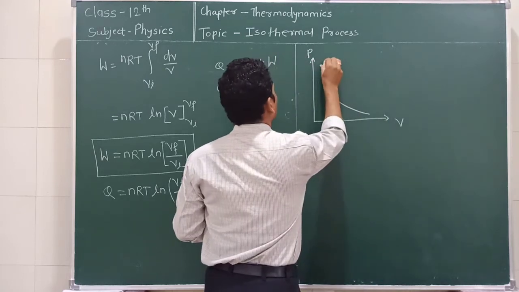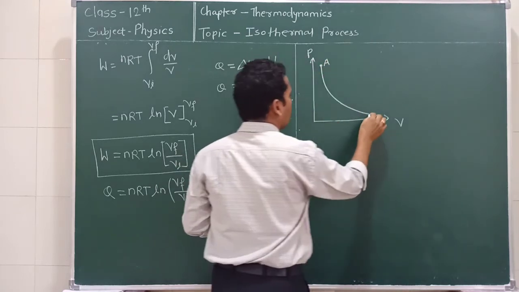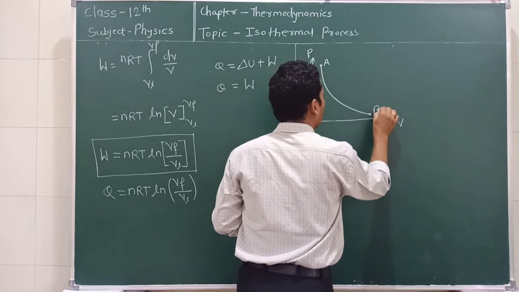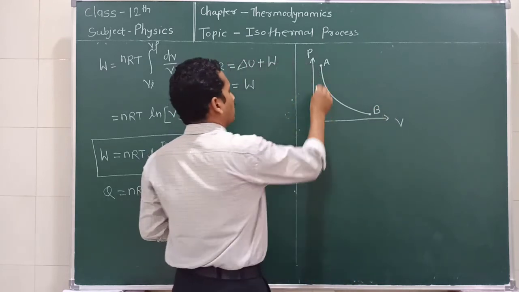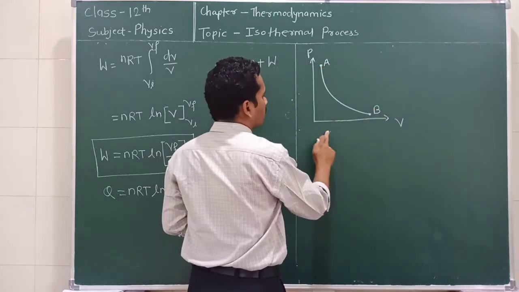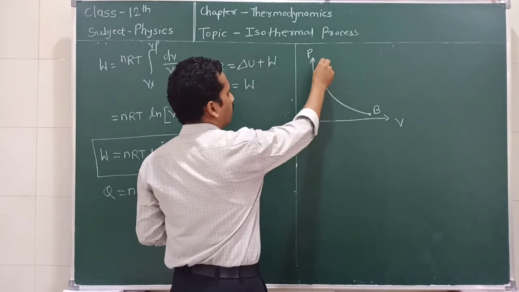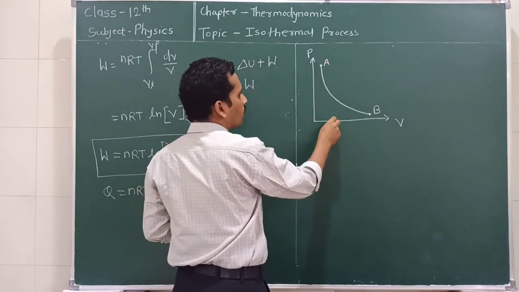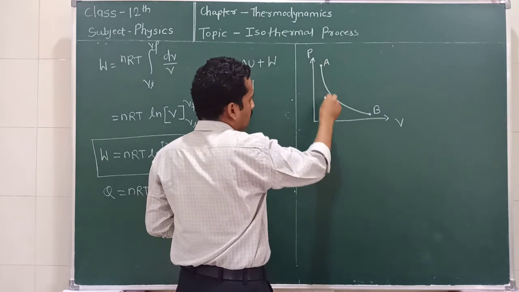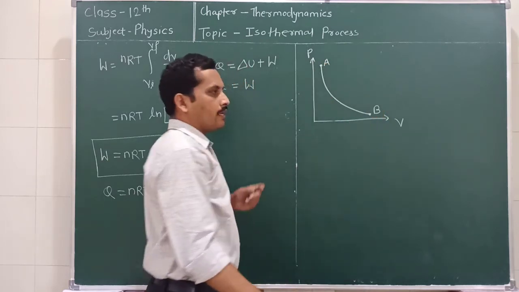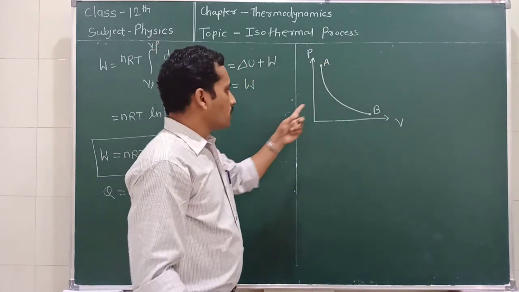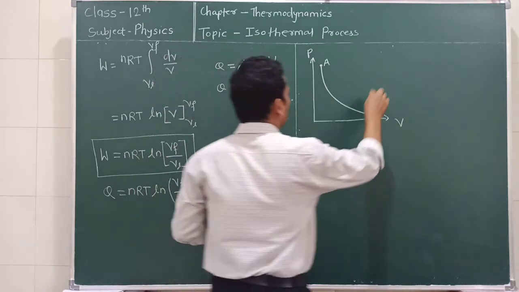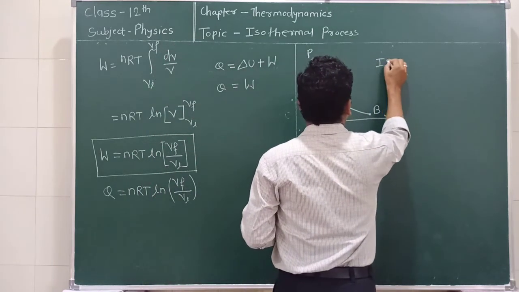This is the initial state denoted by point A, and this is the final state denoted by point B. As pressure and volume are inversely proportional to each other, initially the pressure is greater and the volume is small. As the pressure decreases, the volume of the ideal gas increases. Such a graph is also called an isotherm.